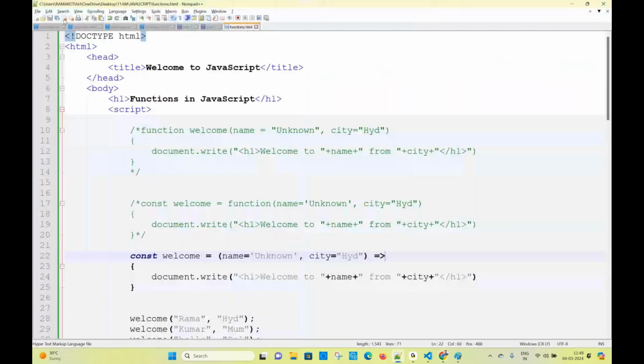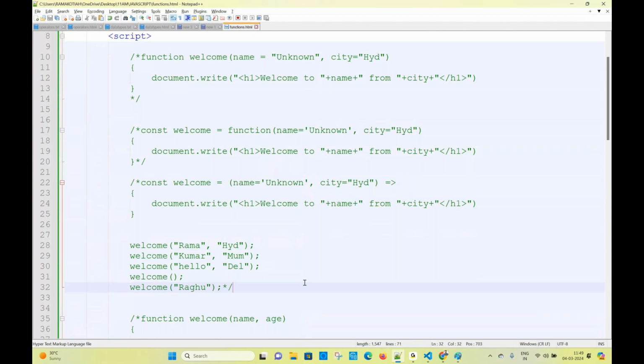Now function with return type, the third way: function without parameters, function with parameters, function with a return type. What's the meaning of return type? That we will see. In real time, all of you see this carefully. Any function you are defining, 100 functions or 1000 functions, I don't know, but a function will never print a value. A function always returns a value. What is the meaning of returning a value?